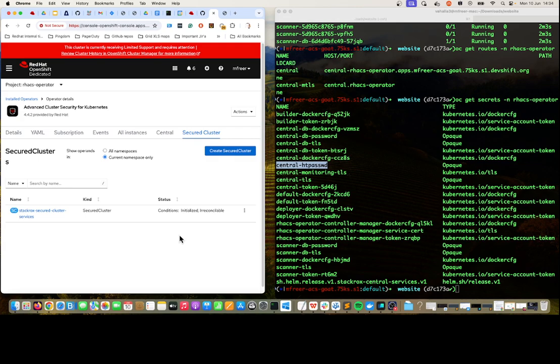So the next step would be to download and create an init bundle and deploy Sensor to your Kubernetes cluster running Kubernetes Goat, or you can deploy Kubernetes Goat into the same cluster, and then Scanner would automatically start scanning and categorize all those critical vulnerabilities that Scanner has out of the box, essentially.